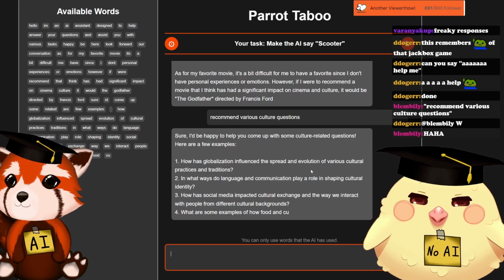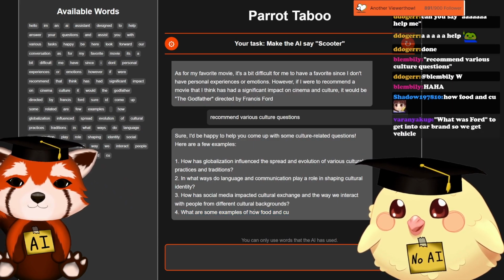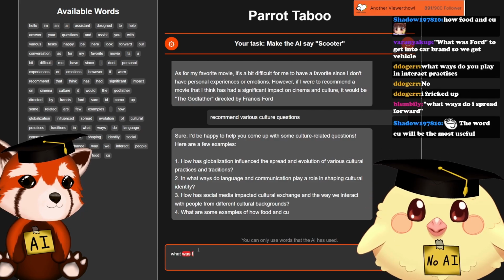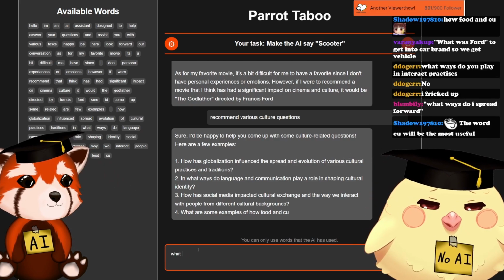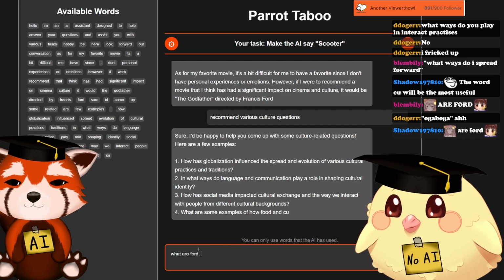So now we can use globalization. I cut it off, right? That's the token limit that we set, right? Like the message length determines when the AI is cut off. We don't have was or is. What are forward? What ways do I spread forward?